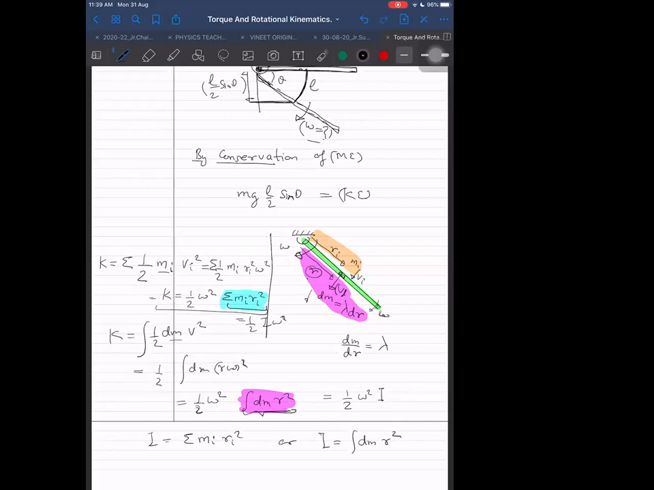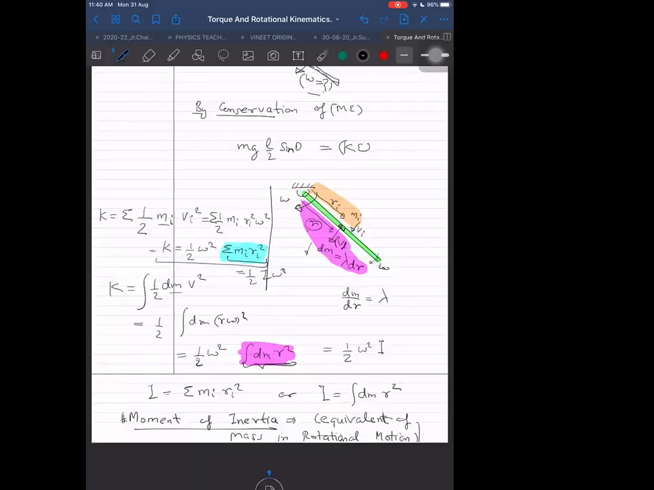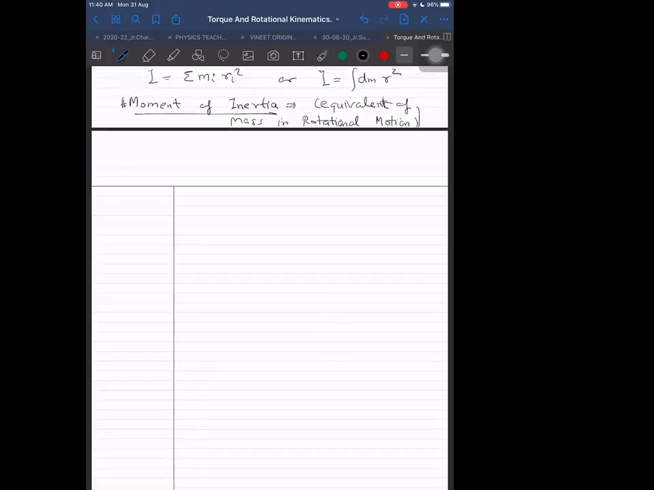And this I, what is the name given to it? We call it moment of inertia. So what is moment of inertia? We can say it is the equivalent of mass in rotational motion. As simple as that. It is just the equivalent of mass in rotational motion. Is it understood by you? Yes, sir.